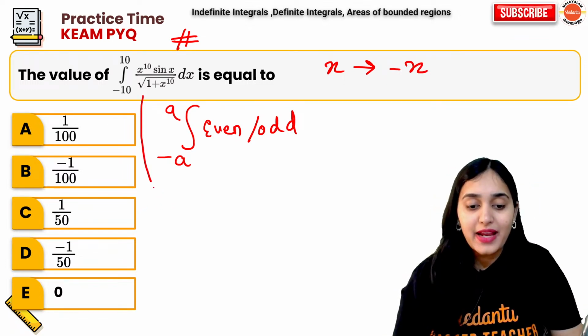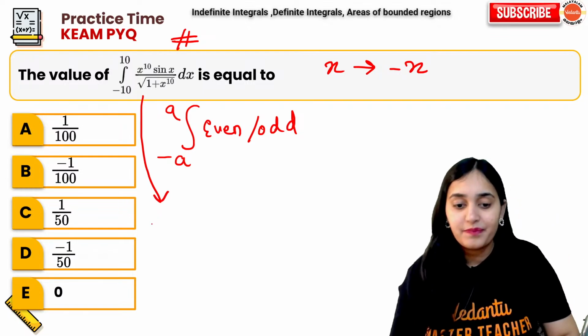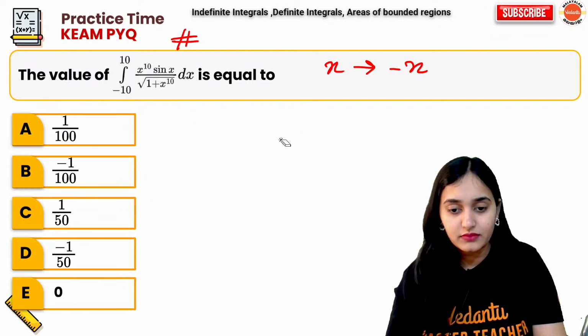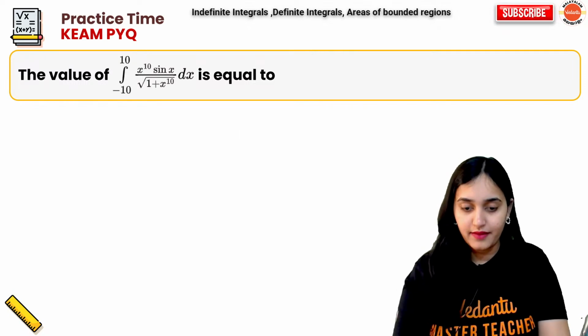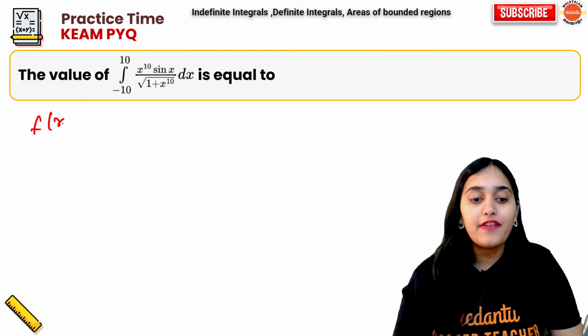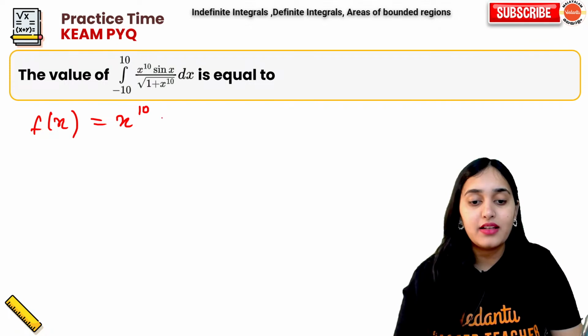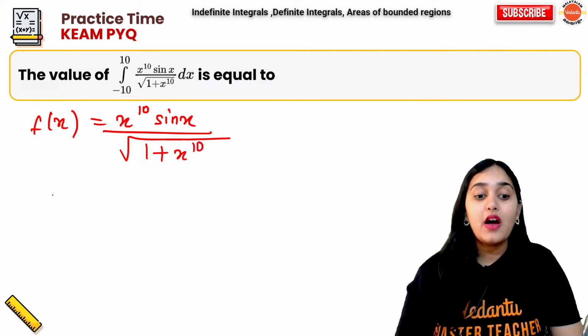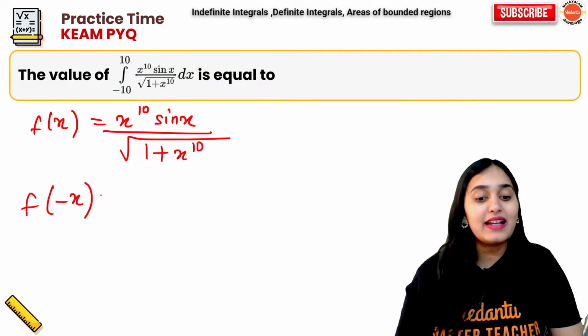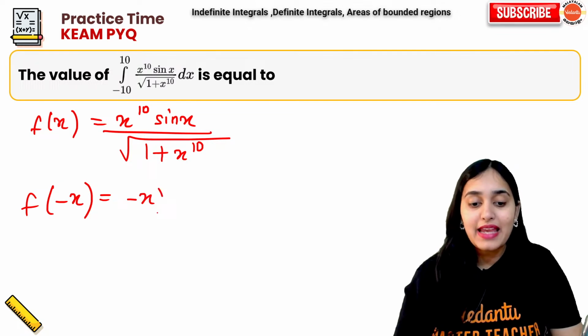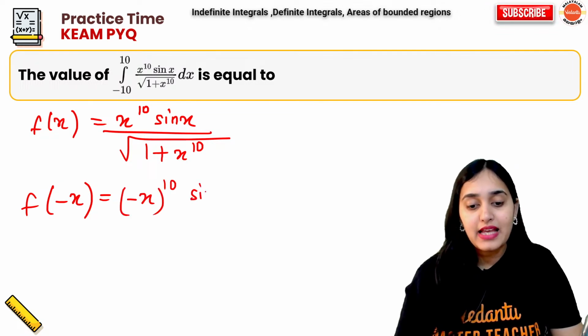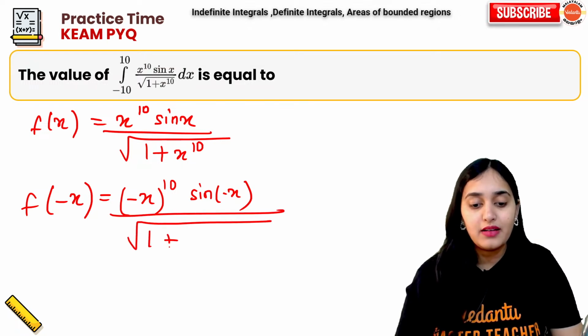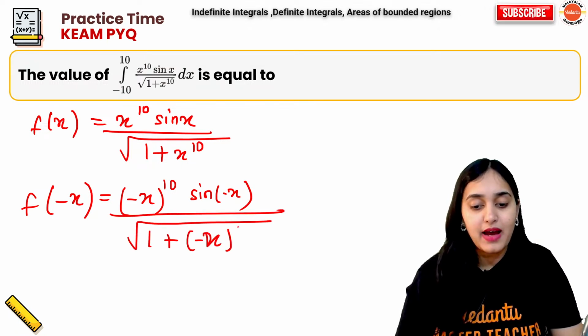So here if I put minus x, for example, f of x is x to the power 10 sin x upon root over 1 plus x to the power 10. Now, if I put f of minus x, what do I get? Minus x to the power 10 sin minus x upon root over 1 plus minus x to the power 10.